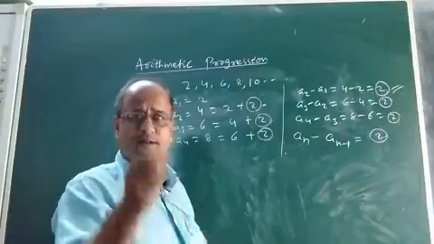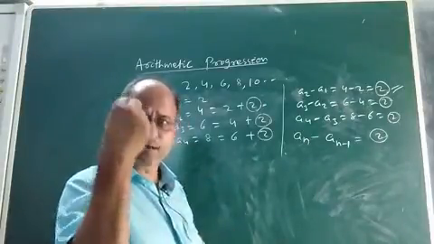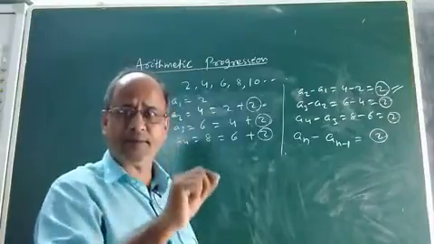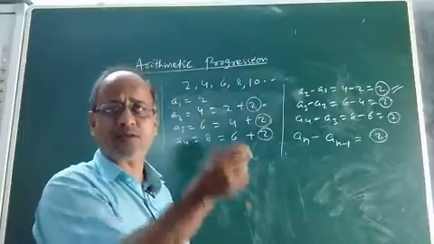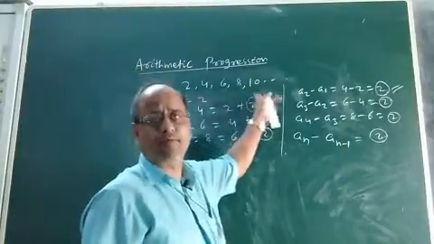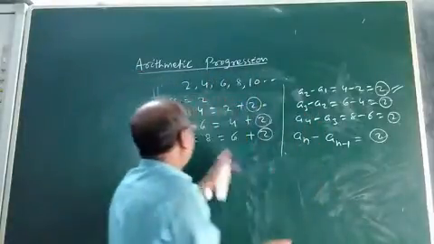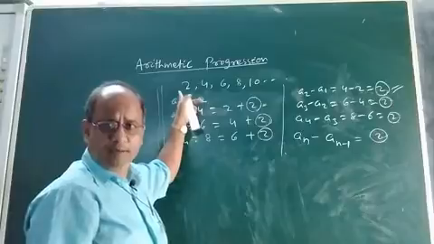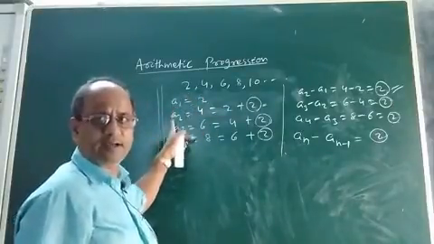So, if in a sequence, other than the first term, all other terms undergo a change or progress by means of a fixed constant number, then we say such a sequence is an arithmetic progression. Clearly this is an example of an arithmetic progression. As I told you, the first term of the AP is denoted by the symbol A1, the second term is A2.